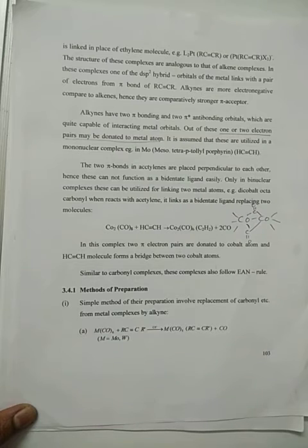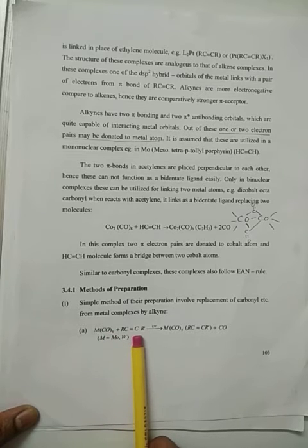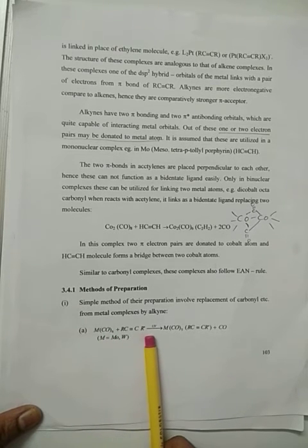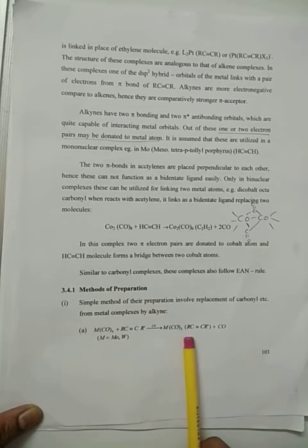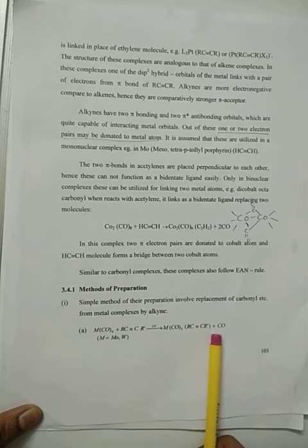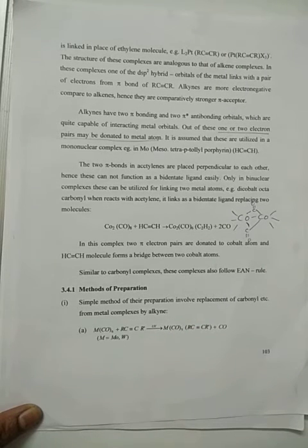See, here we have shown this. Suppose a metal is present with a carbonyl ligand, M(CO)6, and this is the alkyne ligand, C triple bond C. In the presence of ultraviolet radiation, one of the CO molecules is given out, and the remaining M(CO)5(C triple bond C), that means the alkyne complex of the metal, is formed. So this is the simple replacement of the carbonyl ligand.